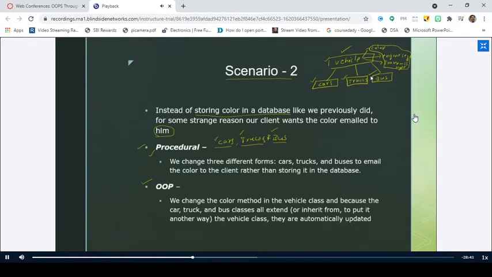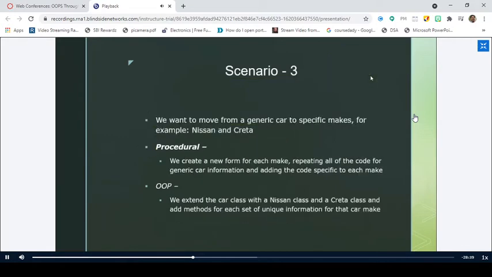Don't worry. Now let us move to the third scenario where we want to make a generic car. Previously we have this vehicle class, and we have cars extended from vehicle, trucks extended from vehicle, and bus extended from vehicle. But now my present scenario is forcing me to go from a generic car to specific makes, for example Nissan or Creta.